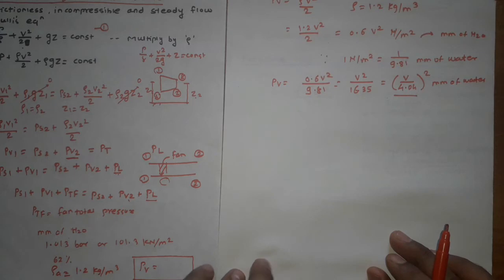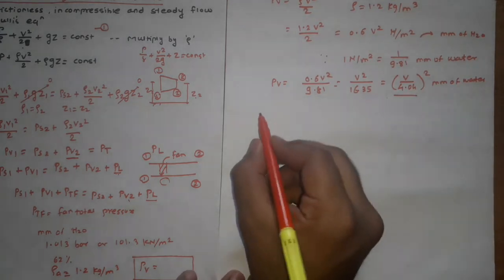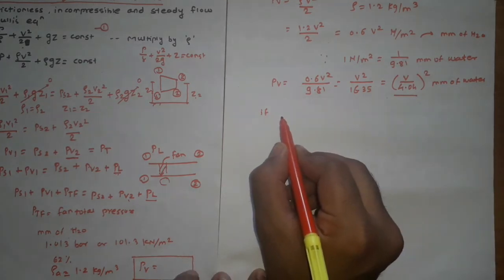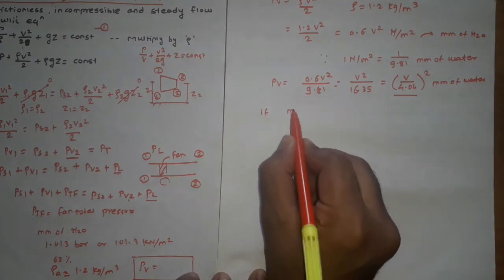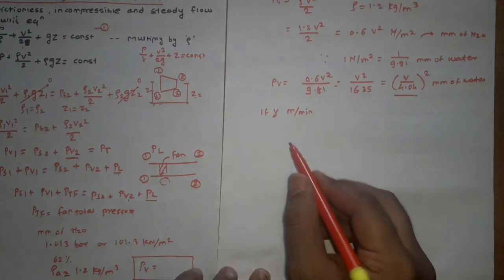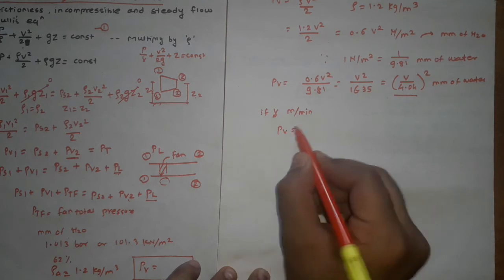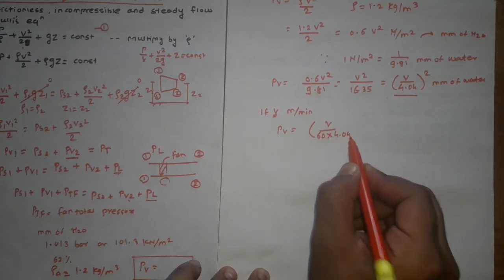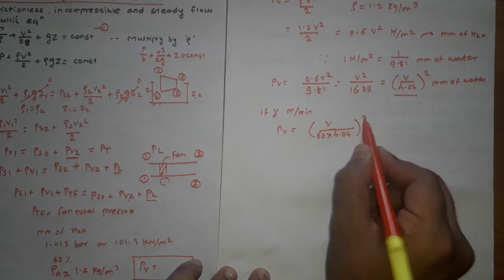If the velocity of air is in meter per minute, then the formula is modified. So PV is equal to V divided by 60 into 4.04, bracket square.